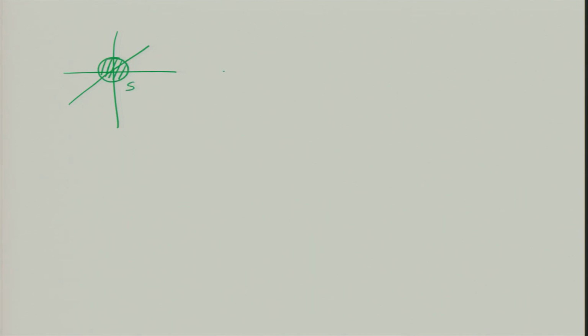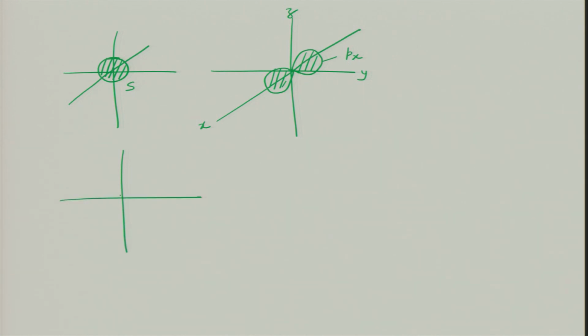and then you bring in what we call, let us say, the px orbital. If this is the x axis, this is y, this is z, then this is your px. And along this axis, you will have py.